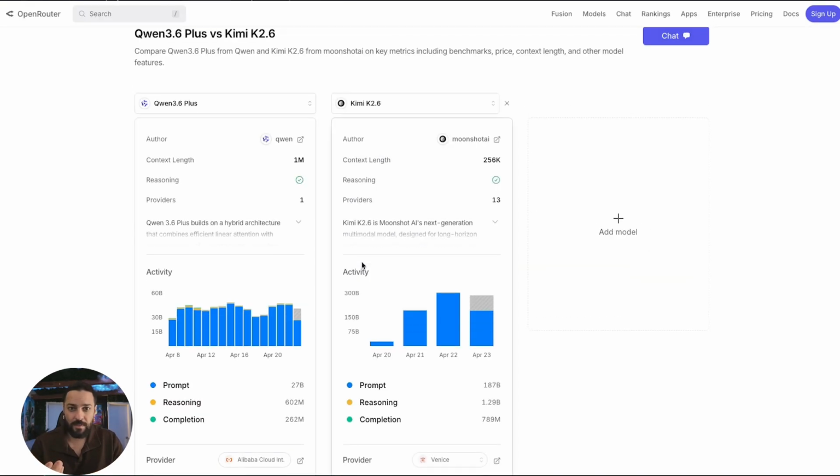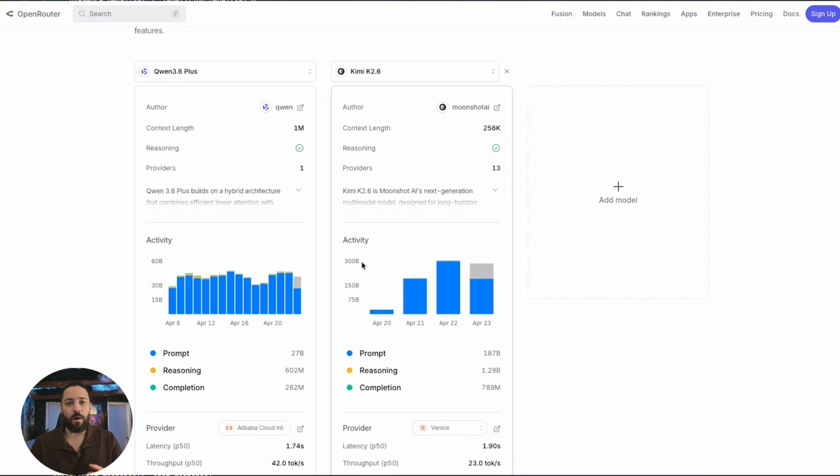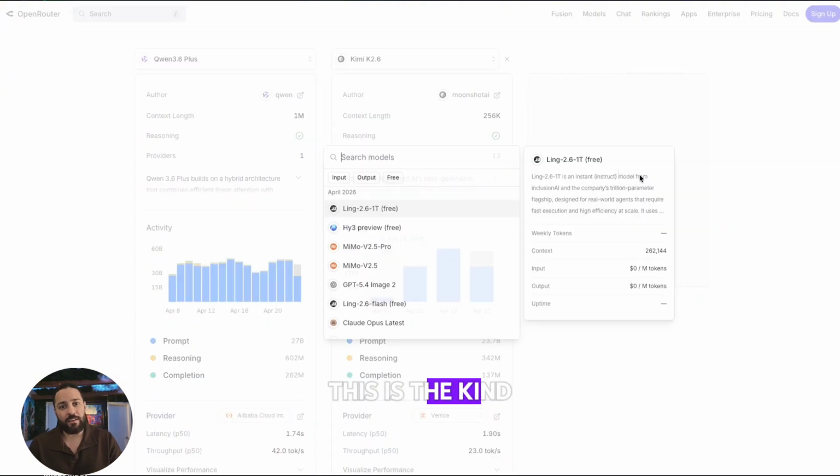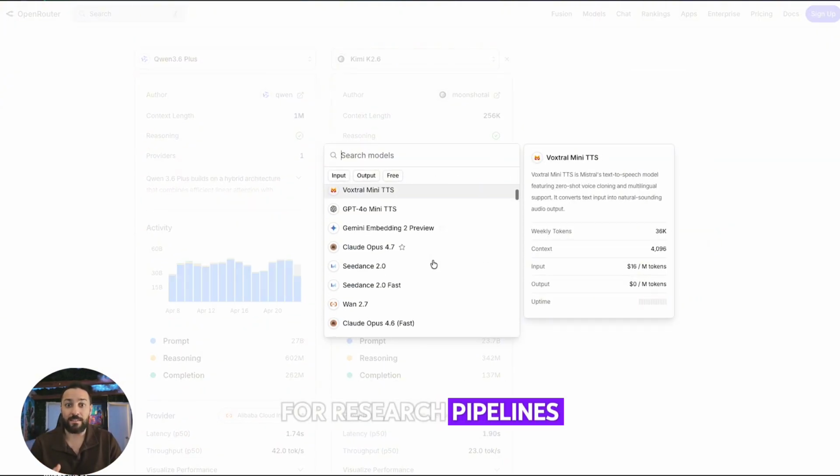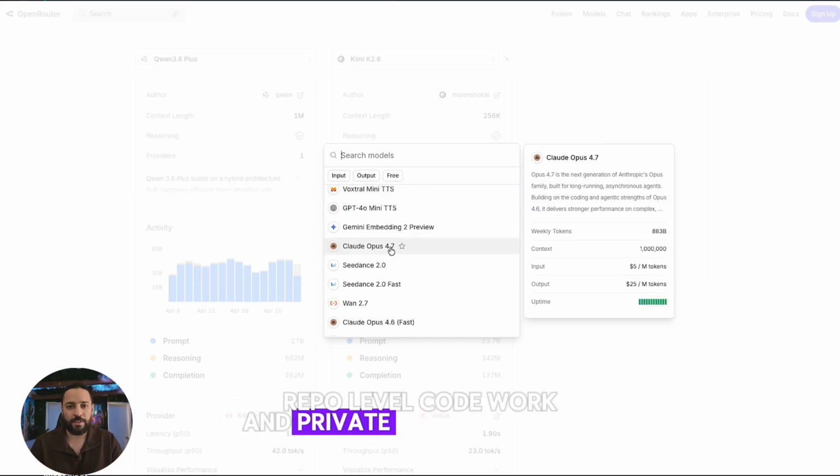And fourth, if you run Spin the Block style workflows, this is the kind of model I would test for research pipelines, repo-level code work, and private internal agents.